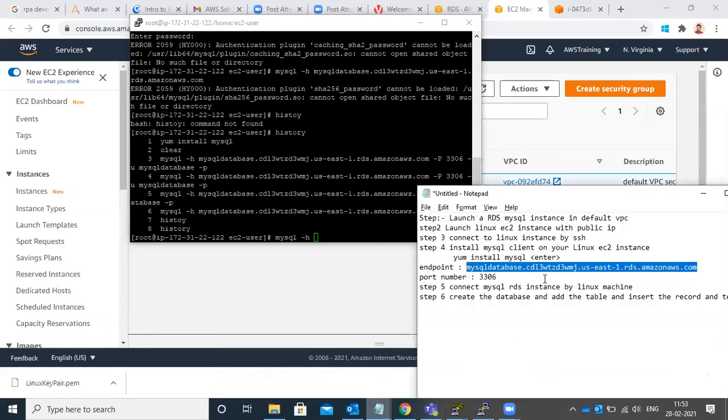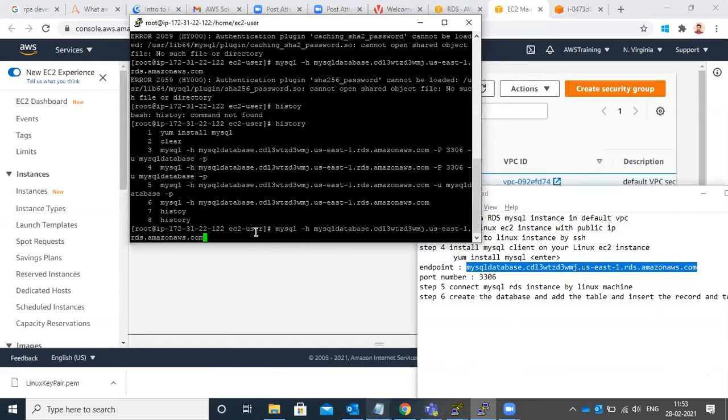You are in sudo su only, in the super root user, right? Yeah. Then space, hyphen capital P, 3306. The port number is 3306 only, no? Correct. Then hyphen u, space. What is the database name? MySQL database, no? Yeah.